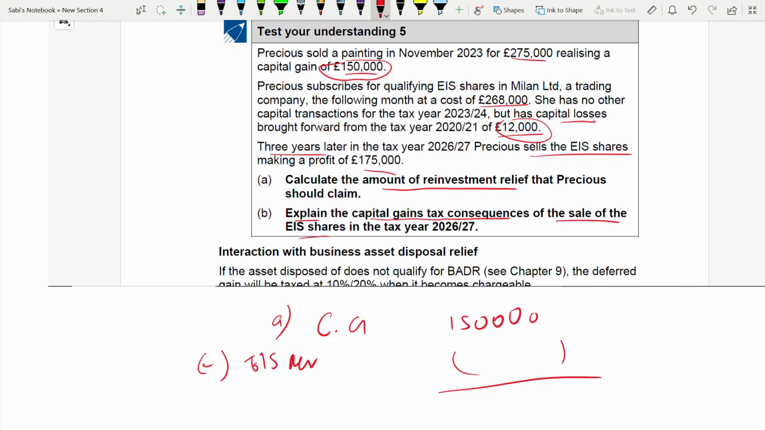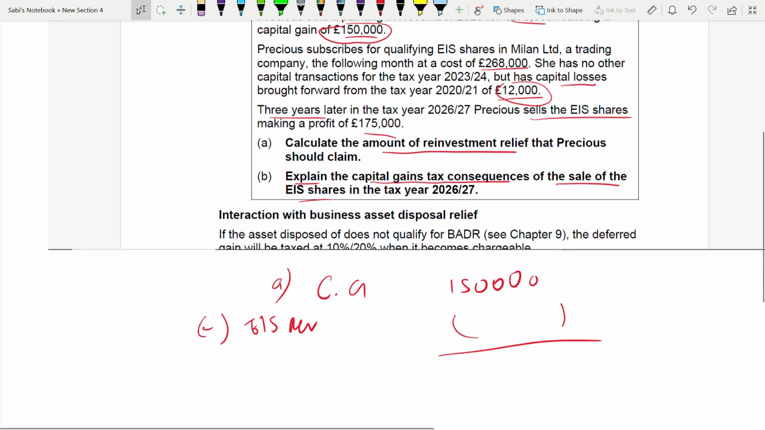What is your capital loss? 12,000. What is the annual exempt amount? 6,000. So 12 and 6 makes up 18,000. The balance has to be 18,000. So 150 minus 18 is 132,000. So the reinvestment relief has to be 132,000.